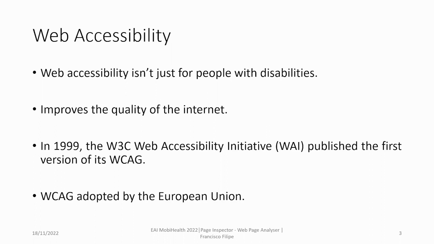In 1999, the W3C Web Accessibility Initiative published the first version of its WCAG, which has become an international benchmark. In September 2018, the European Union adopted WCAG 2.1 as a standard for websites and electronic documents. WCAG recommendations help website developers and designers better meet all users' needs, including those with disabilities and older users. These tools are not just for website developers and designers, but also for creators and developers of web accessibility evaluation tools. It can also be used by anyone who needs a reference standard for checking the accessibility of a specific web content.